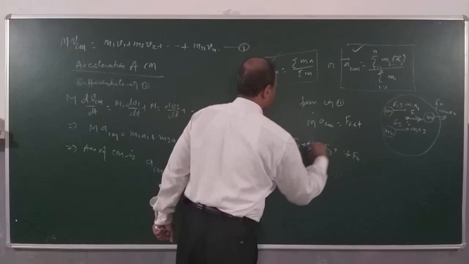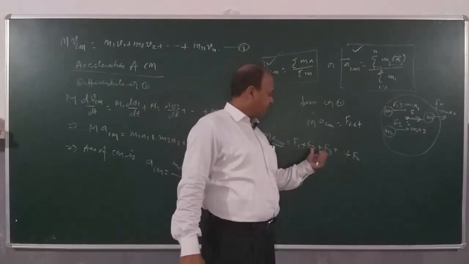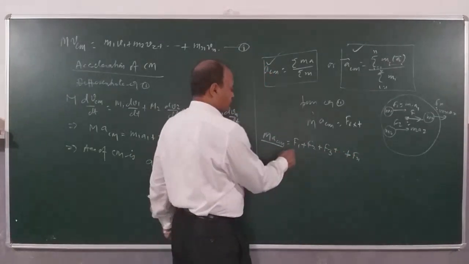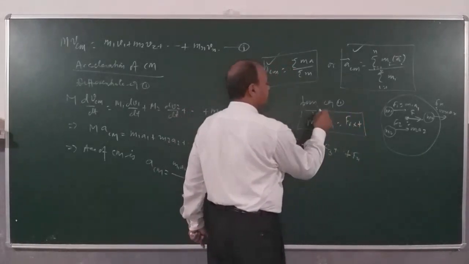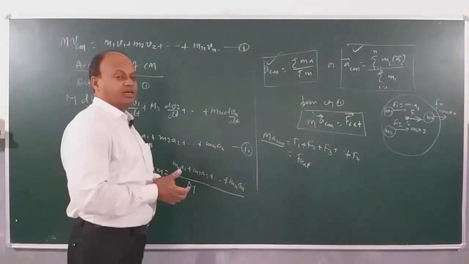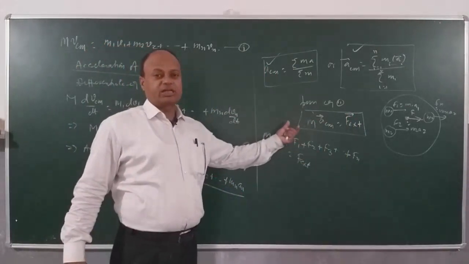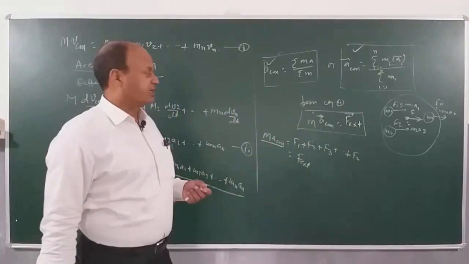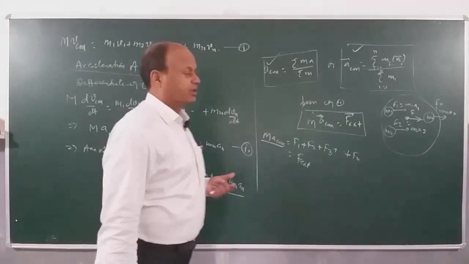This is the external force, and this is what I have written. In vector form we can write m into acceleration of center of mass is equal to net external force. So many times we will be using this concept where the force is directly applied to the center of mass, and then we can consider the motion of the body very easily. Clear? Okay.